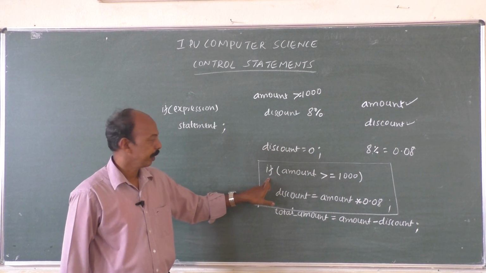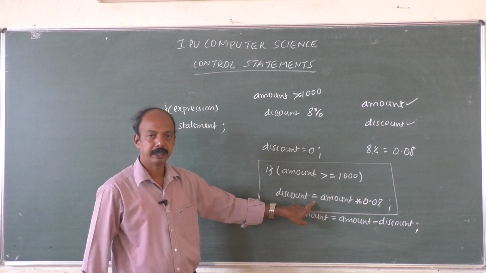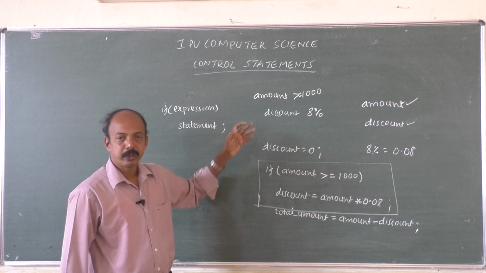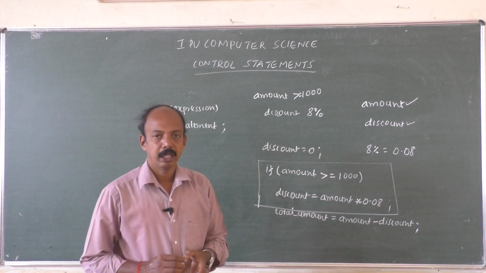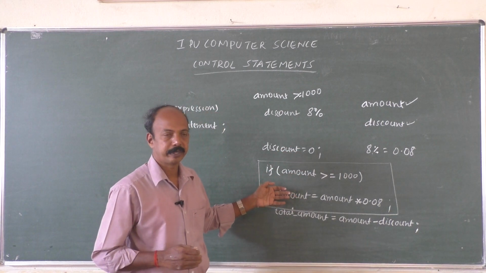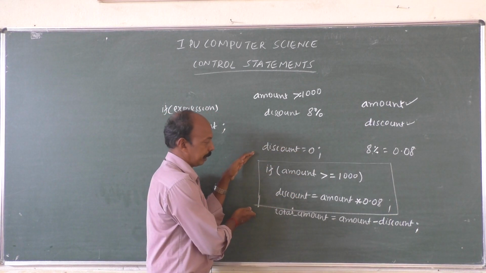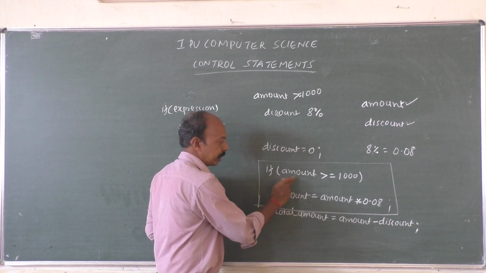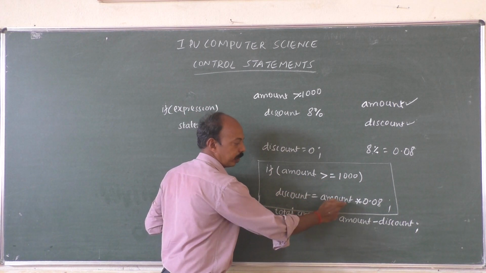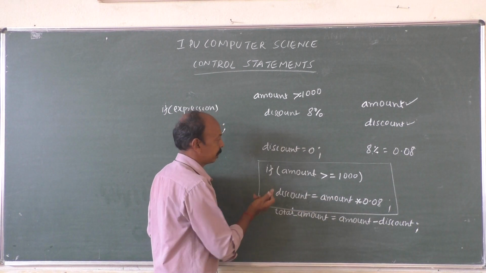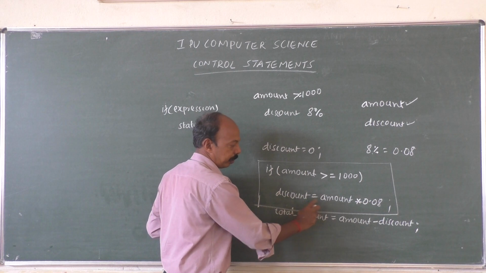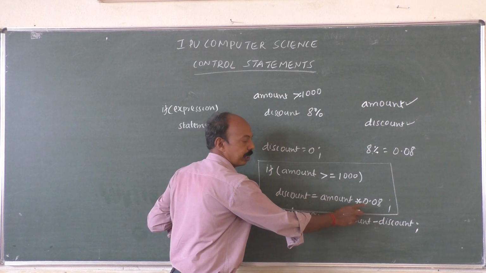So if expression statement, right? Of course, before this we are going to input the amount and declare the variables, etc., that we shall see later. Okay, this part we shall try to understand. The amount will be inputted. If the amount is greater than or equal to 1000, discount is equal to amount into 0.08. For example, suppose you input the amount as 1000, so discount is equal to 1000 into 0.08.